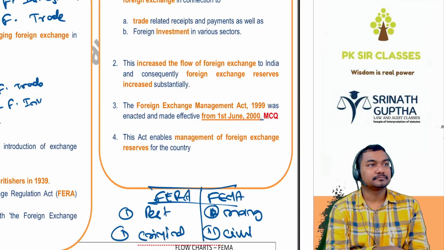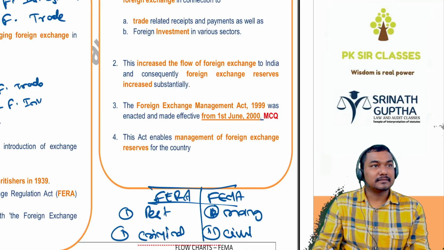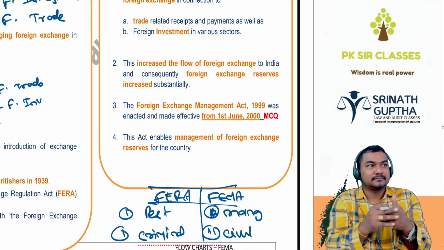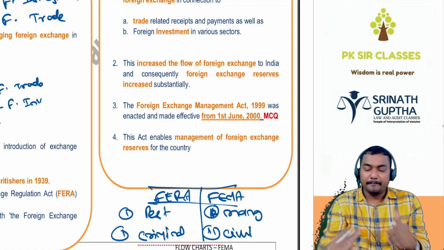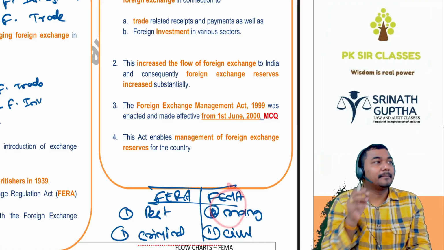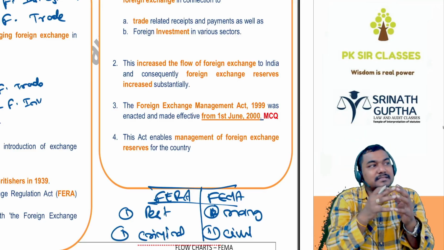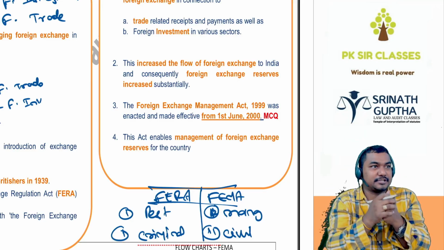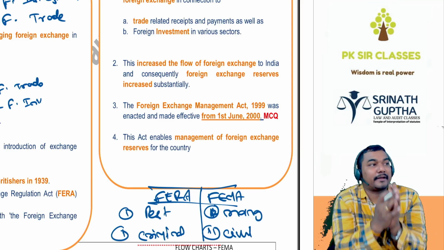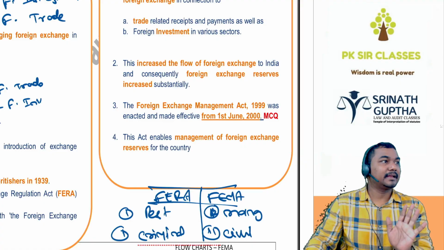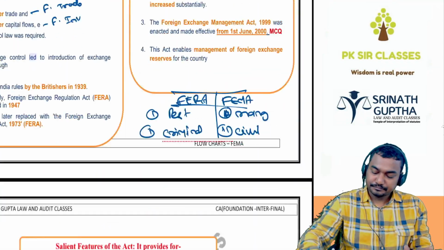1st June. Before FEMA, strict rules used to be there, beta. We should not go there, they should not come here. There is no foreign exchange involved much. But because of the liberalized scheme of the Government of India, we can go there, they can come here. So there is a free flow of the foreign exchange. To regulate this foreign exchange, this act came into existence on the 1st June 2000. Clear, beta? Understood, children?